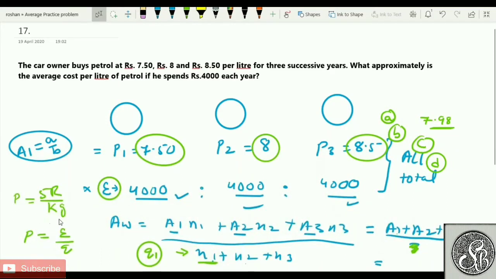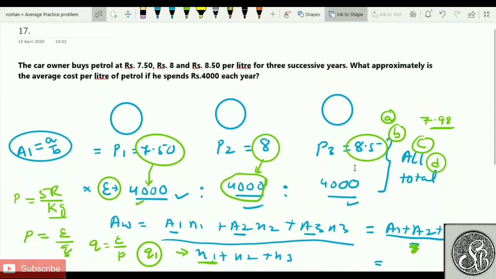So whenever I talk about this kind of situation, I want to find the quantity. This kilogram is quantity, which I have to write here, N1, N2. So this quantity, Q, is nothing but equal to expenditure by price. So expenditure is 4,000, price is this much. From here I'll be getting the quantity 1. Expenditure is 4,000, price is how much? 8. You'll be getting the answer something like this.